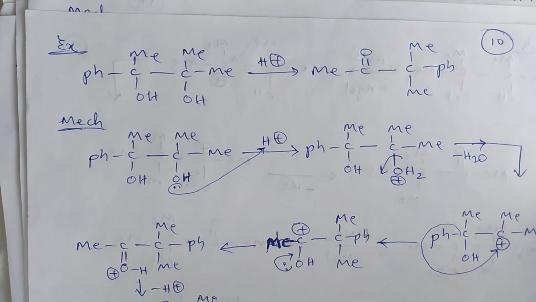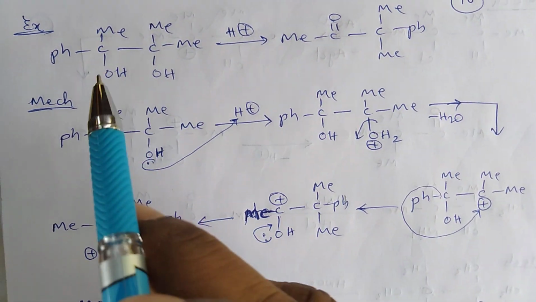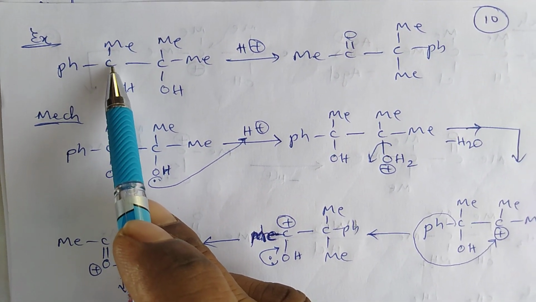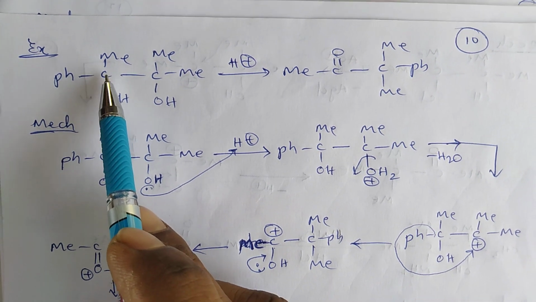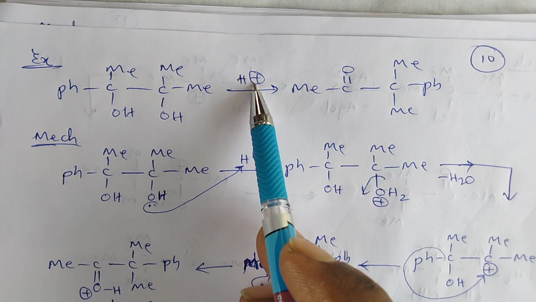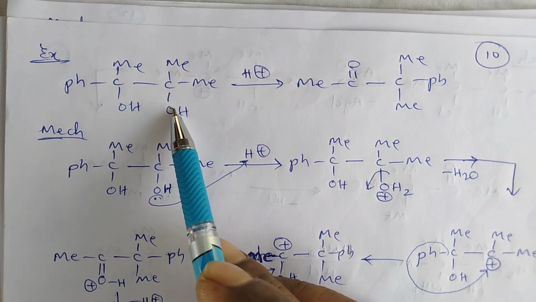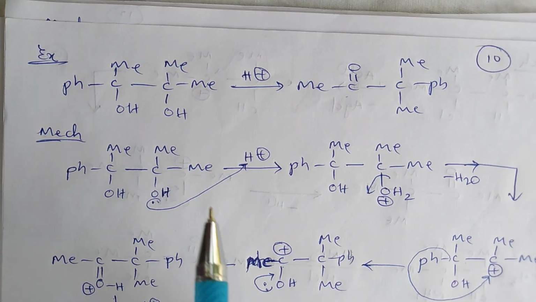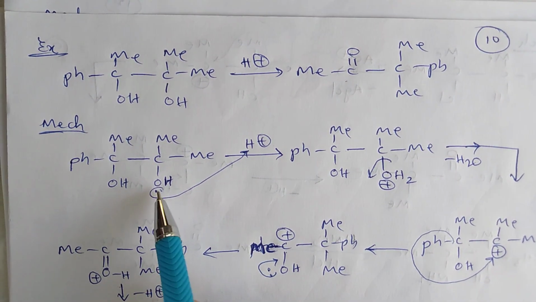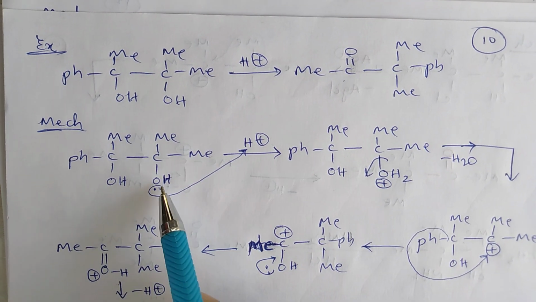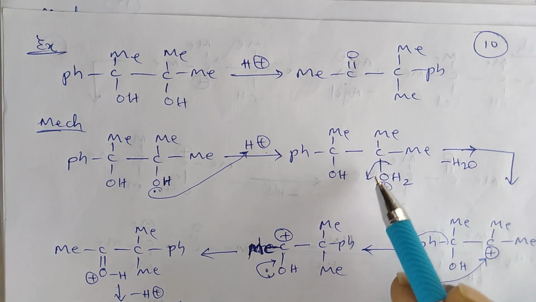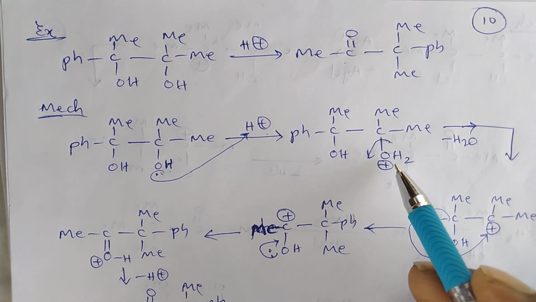Next one, here this carbon center having one of the hydroxy group attached, the other carbon center has a phenyl group. So here in the same manner the pinacol is converted into pinacolone. In this reaction mechanism, the hydroxy group OH abstracts the H plus ion and gets converted into H2O plus.